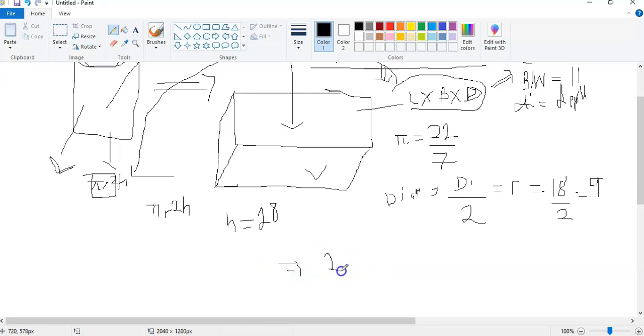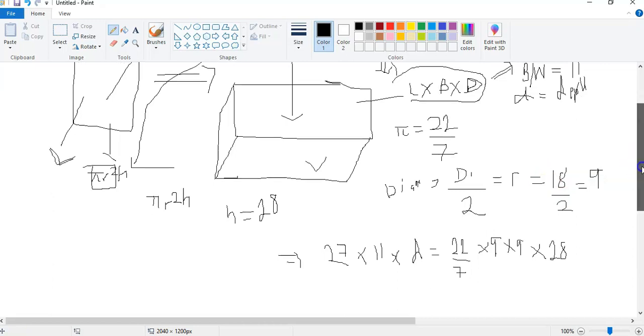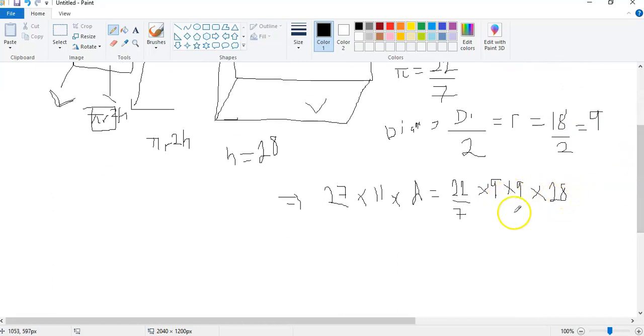So our 27 times 11 times our depth should be equal to our 22 over 7 times 9 times 9 times 28. Now we can simplify this side. 7 goes here, 1 goes here, and 4.